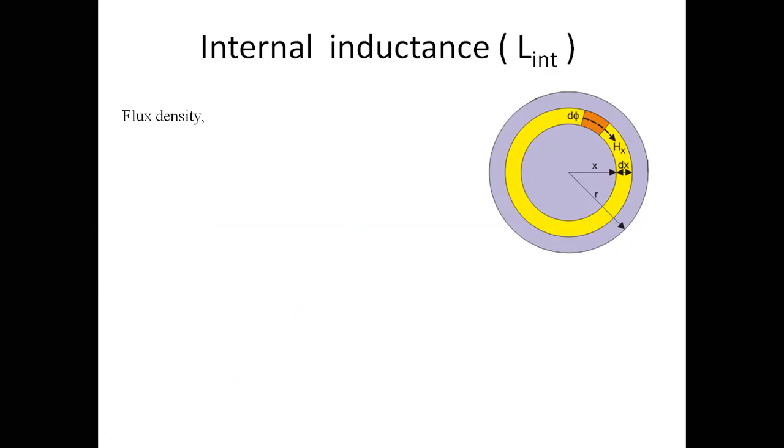Next, flux density. What is flux density? Flux density Bx is represented as Bx equals mu into Hx. This is the relation of flux density with magnetic field intensity. You know it from your previous knowledge. Mu is the permeability, and mu can be written as mu naught into mu r. Mu naught is the permeability of free space, mu r is the relative permeability, and Hx is the magnetic field intensity at distance x.